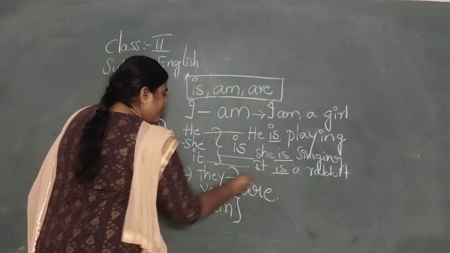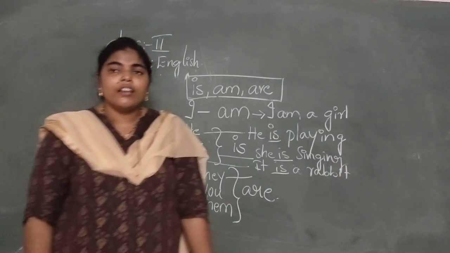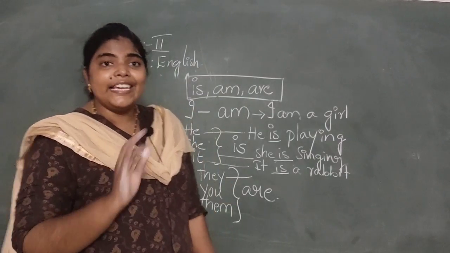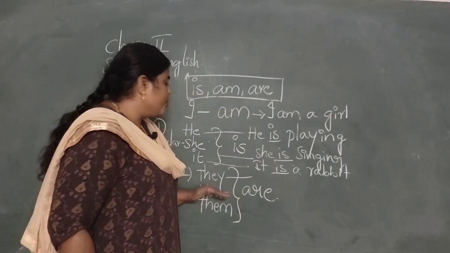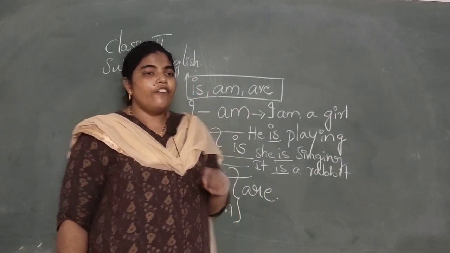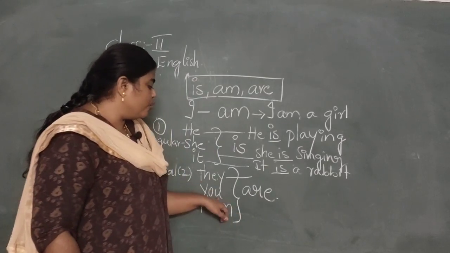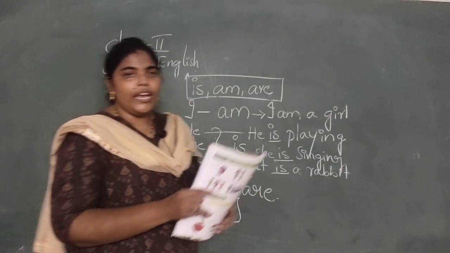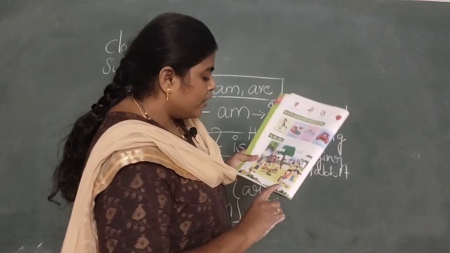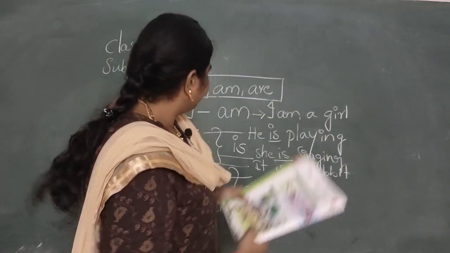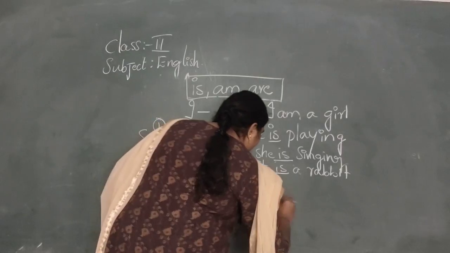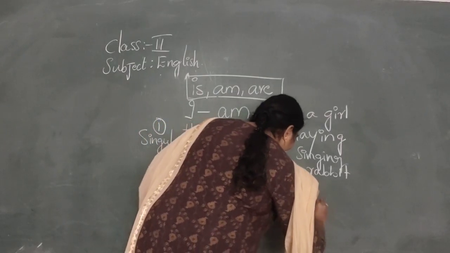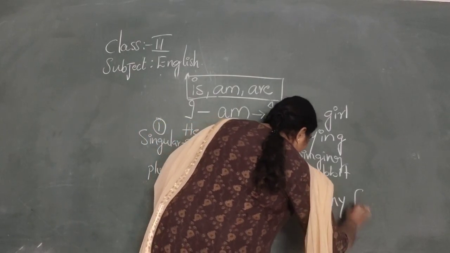So then we have to write they are playing, not they is playing. We shouldn't use is here. We have to use are for they, you and them. You are my friend.